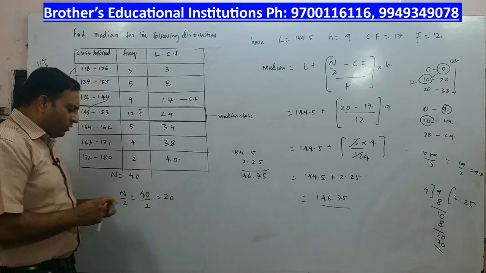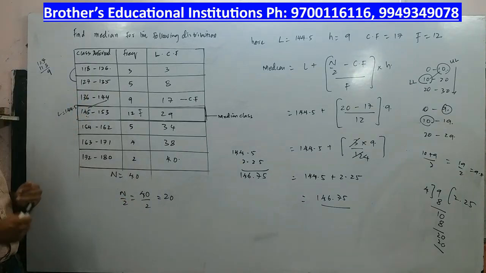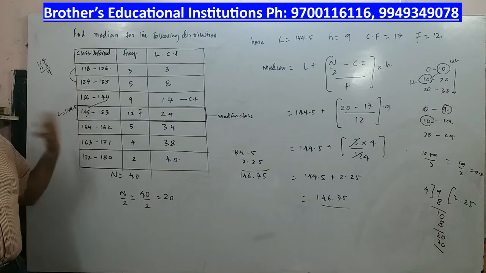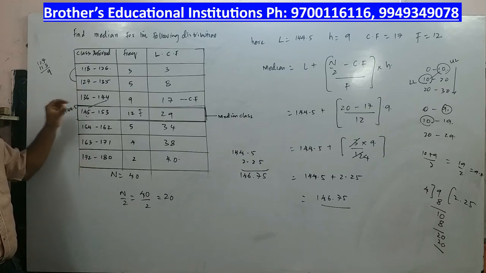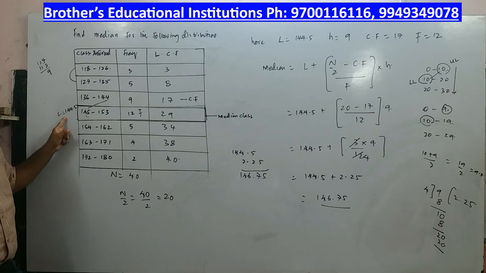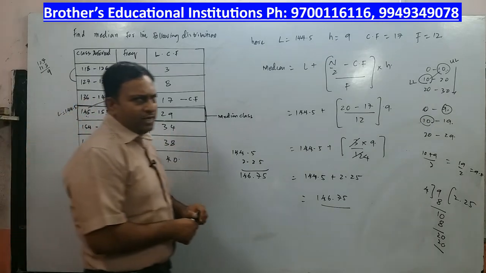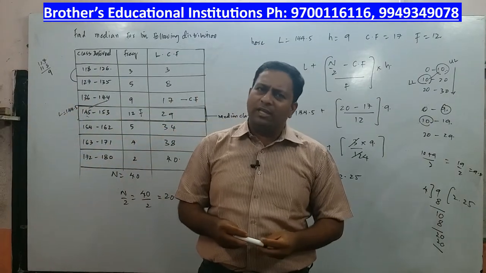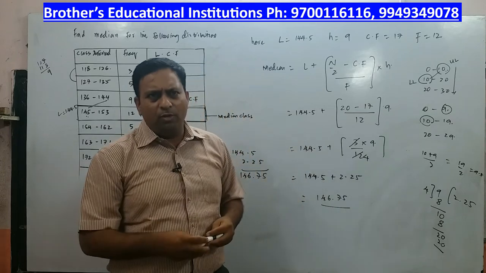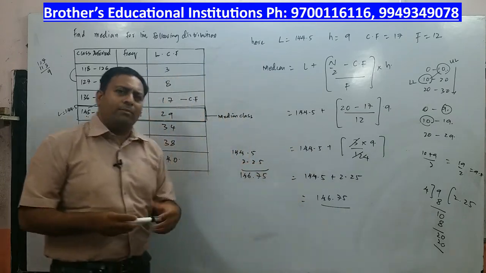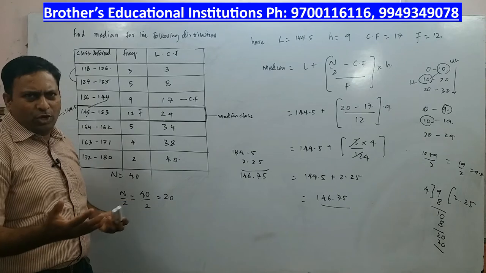So children, please try to observe. This is a different question than others because the class intervals are given to you as a discrete series. It is not a continuous series. So a little care you have to take when you are calculating the lower boundary. Otherwise, the problem is very simple. I am sure you understood this. Now you may pause the video and copy down this problem, and meanwhile we will go for the next concept.